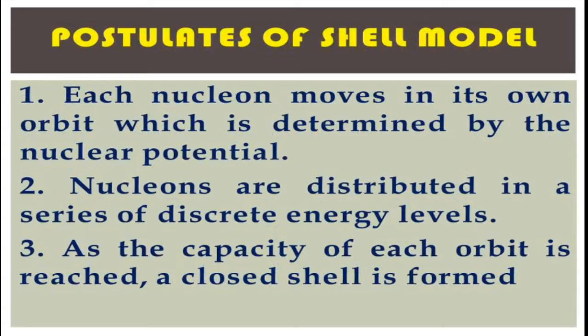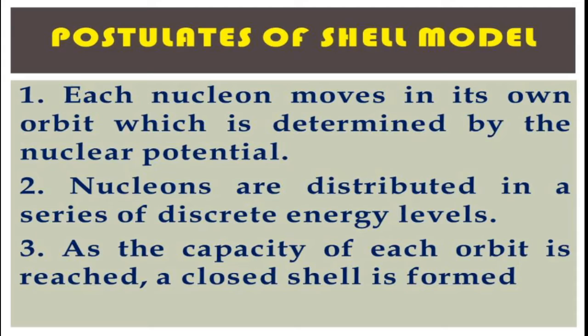Now, these are some postulates of the shell model. First, each nucleon moves in its own orbit, which is determined by the nuclear potential. Second, nucleons are distributed in a series of discrete energy levels.